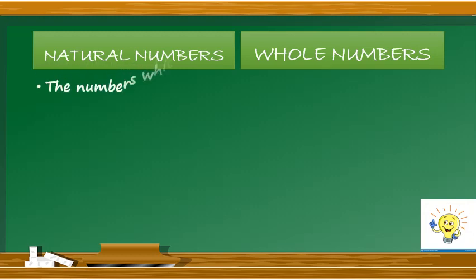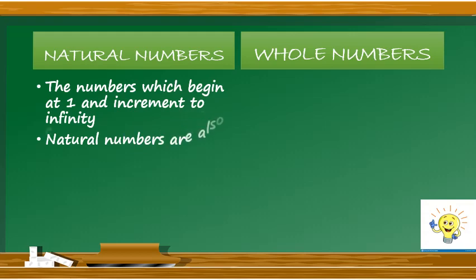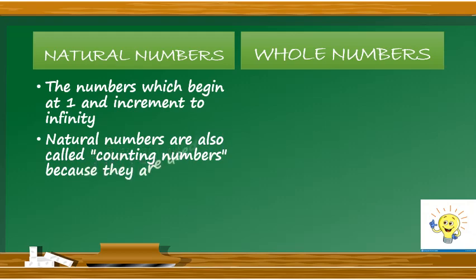The numbers which begin at 1 and increment to infinity. Natural numbers are also called counting numbers because they are used for counting.